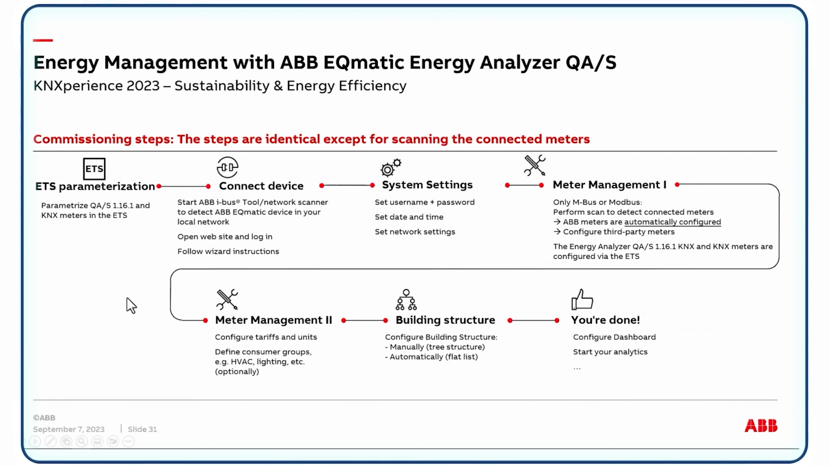Some words about the commissioning. It is a ready-made solution. You do the parameterization in the ETS. It's a KNX device. Say meter number 1 is a meter interface, number 2 is a water meter, gas meter. Then we need a connection to the device via IP. Then the device starts the first time with the so-called wizard. It guides you through the first steps: to change the password, to set date and time, and network settings.